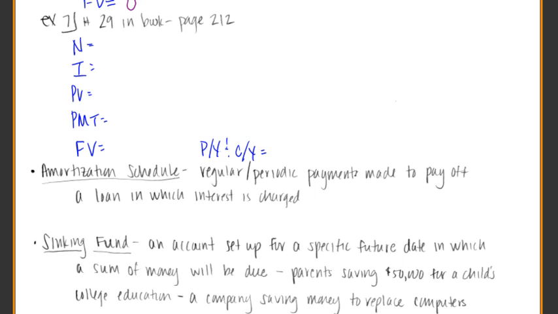Okay, well, if we look at number 29 in the book, to finish up this little bit right here, what we're going to be doing is referring back to number 27. But the Johnsons are deciding to secure a 15-year mortgage, and it looks like they're going to be making monthly payments. So if we go to N just real quick and put that information in, it's going to be a 15-year mortgage, and they're making monthly payments. So the payments per year, or the compounds per year, are 12.